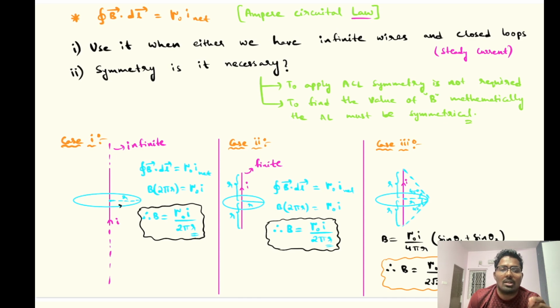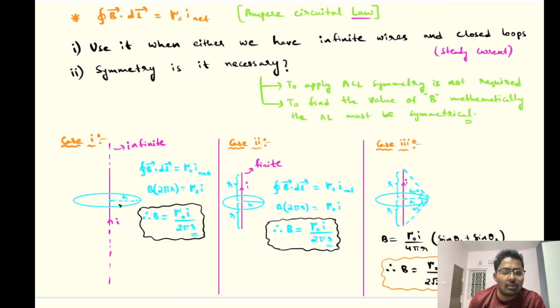When you take a symmetrical loop, B everywhere is the same. We know constants can be brought outside, whether it is differentiation or integration. So as B is constant, I'll take B outside. Then what will be left? We are left with integral dl, which means adding all those small lengths. The sum of all the dl is the total length, which is nothing but 2 pi r. So B into 2 pi r equals mu naught into I net. There is only one current carrying conductor, so I just took that I. So I got B equal to mu naught I by 2 pi r.